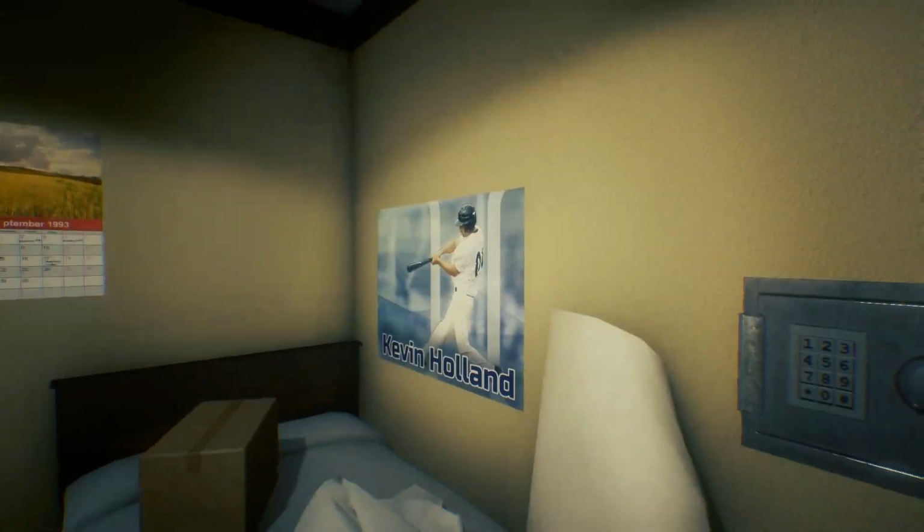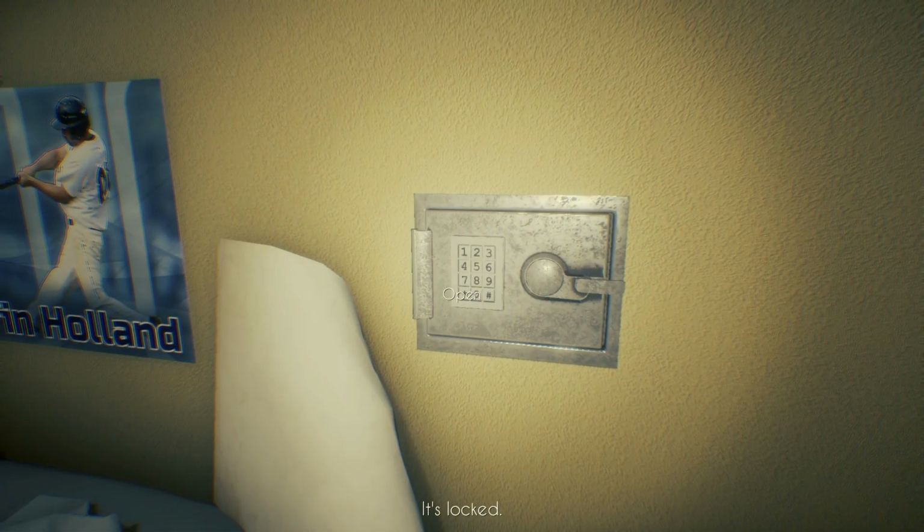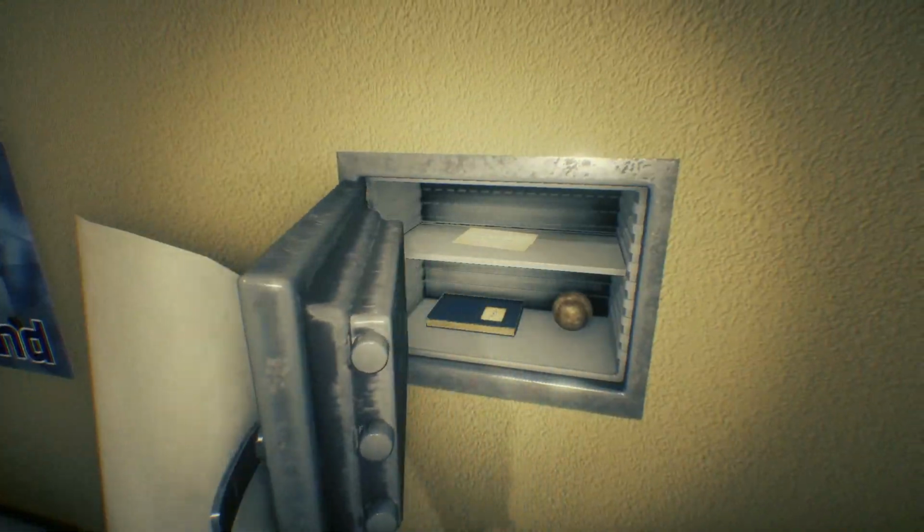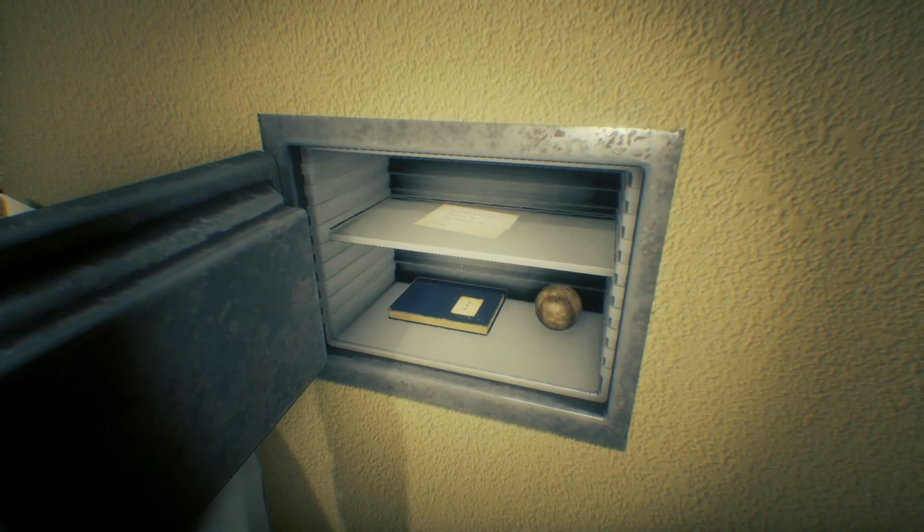What? I need a 4-digit combination. So maybe 5385. Hey! So it seems like dates are gonna be the thing for this.